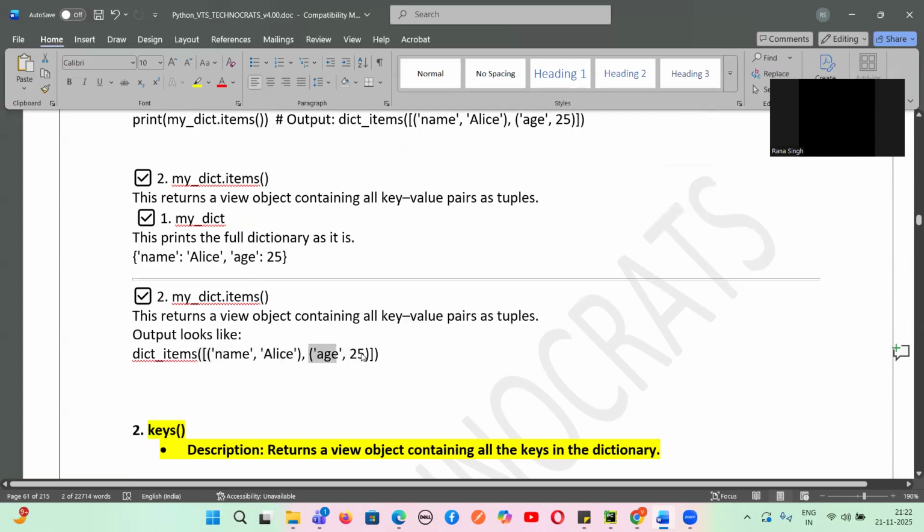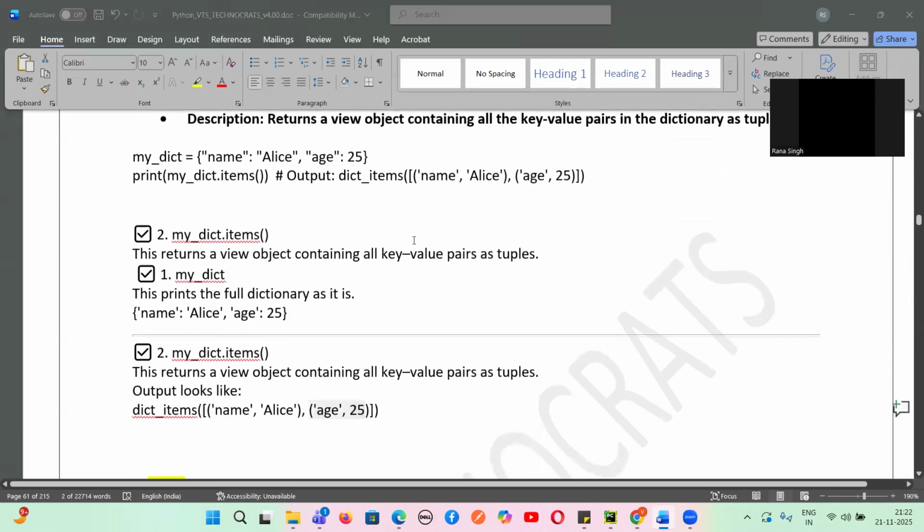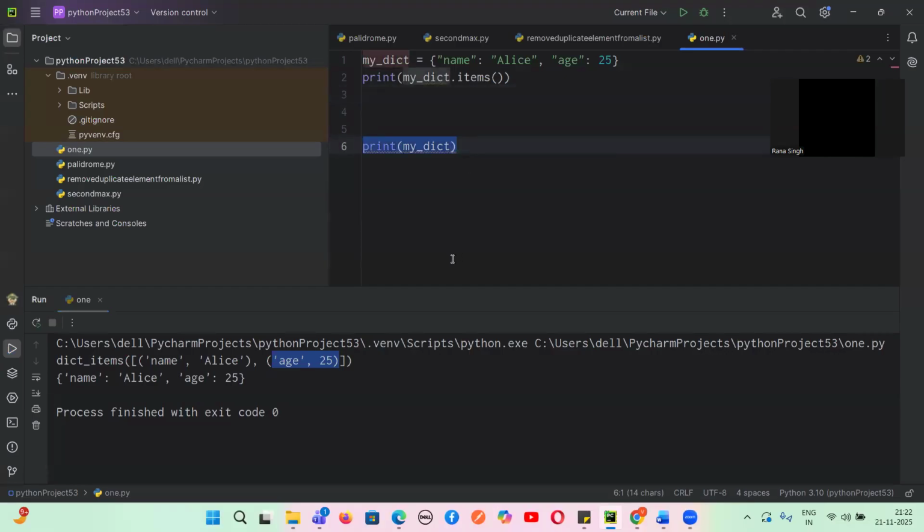If I simply print it, I will not get the key value pairs as tuples. I'll get key value as a dictionary. But here we will get the output as tuples, key value, and above that it is in a list, and this is the representation. Any doubt, guys, about the difference between dot items and simple printing? If we use dot items, the key value pairs come as tuples. But if we don't use dot items and simply print, we'll get key value, key value. Are you clear, guys?